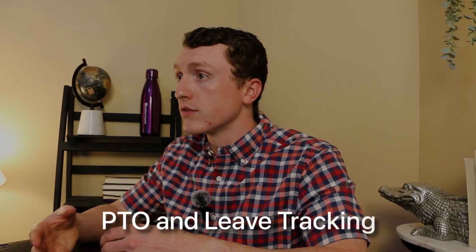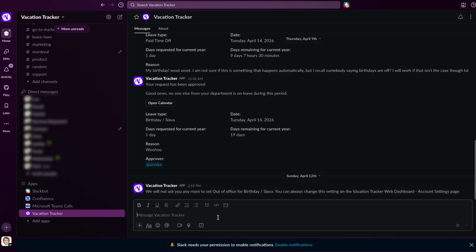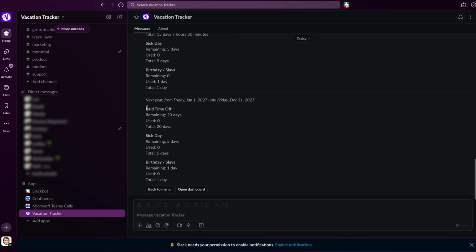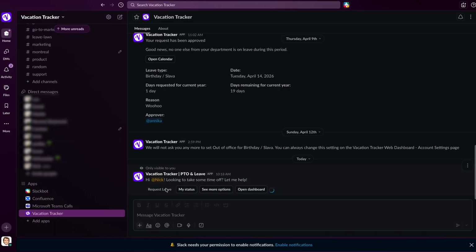And in terms of their strengths, Vacation Tracker does one thing and one thing only, and that's just PTO and leave tracking. And with that one focus point, we're really trying to be the best in the world at what we do. We try to have every single policy option you could possibly want, and if we don't have it, we'll build it, or you can create it yourself with a custom leave rule. But with that said, here are some of our core strengths.